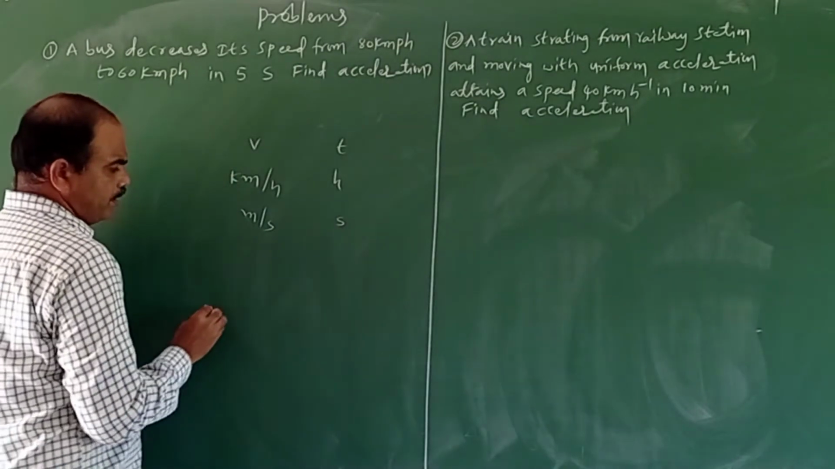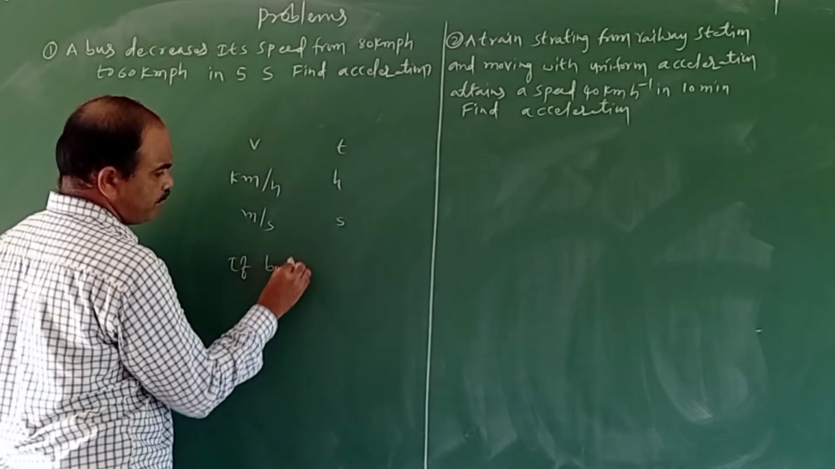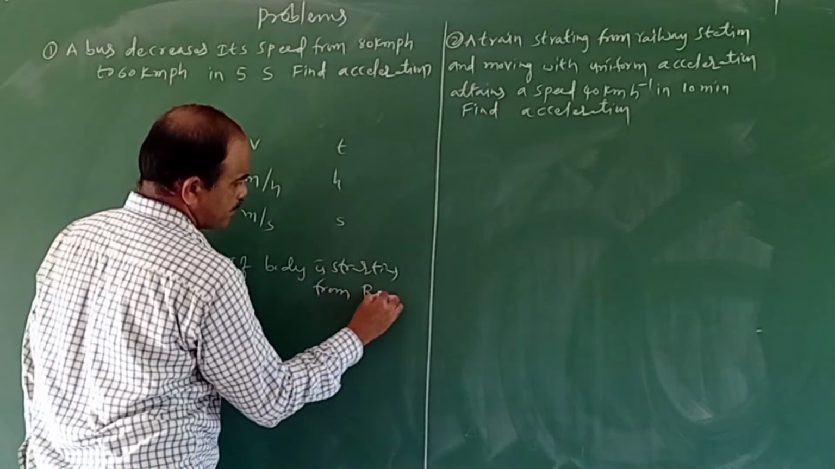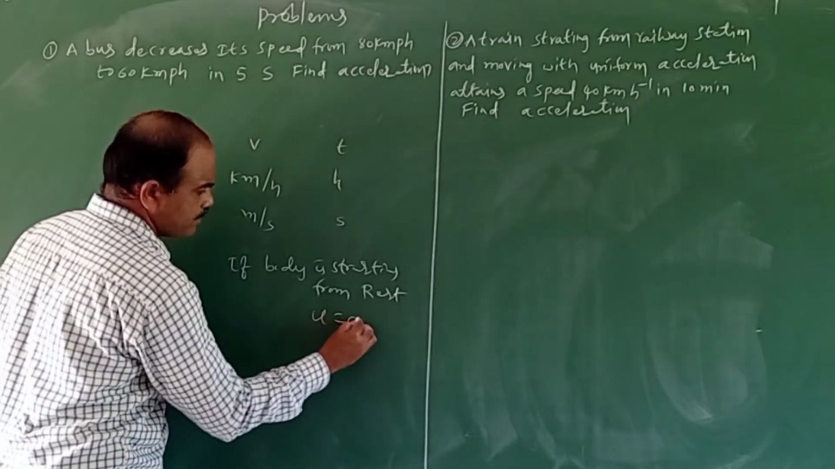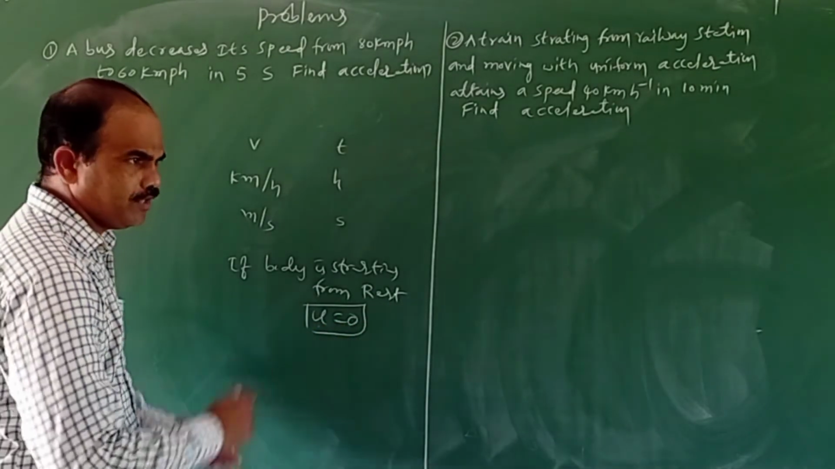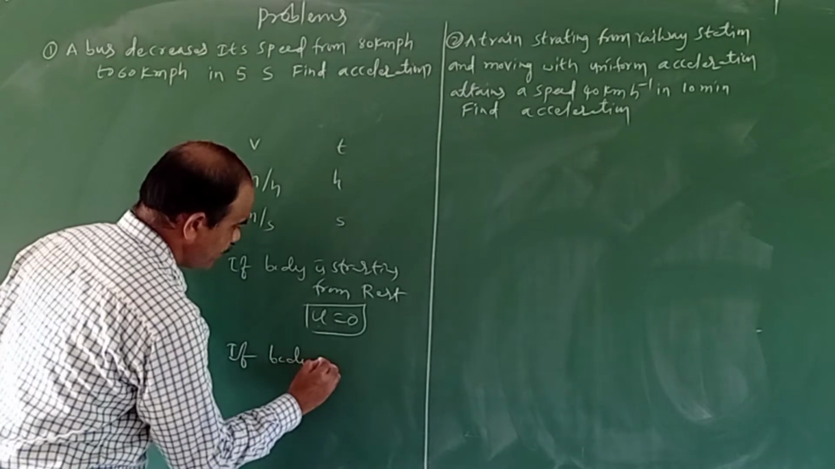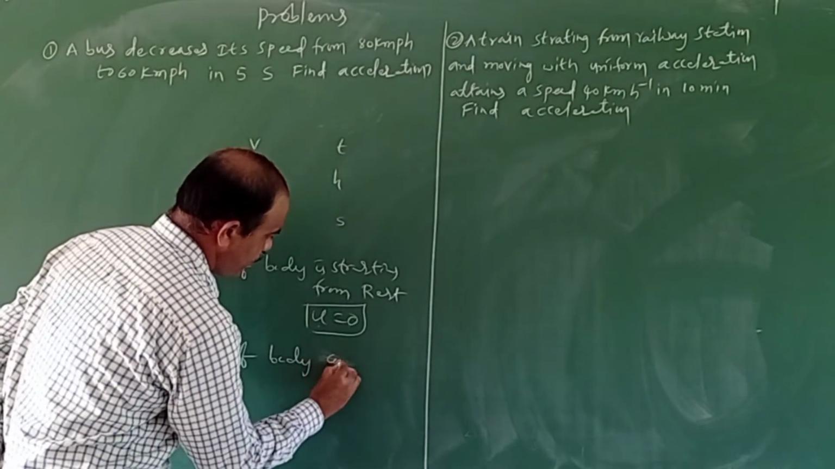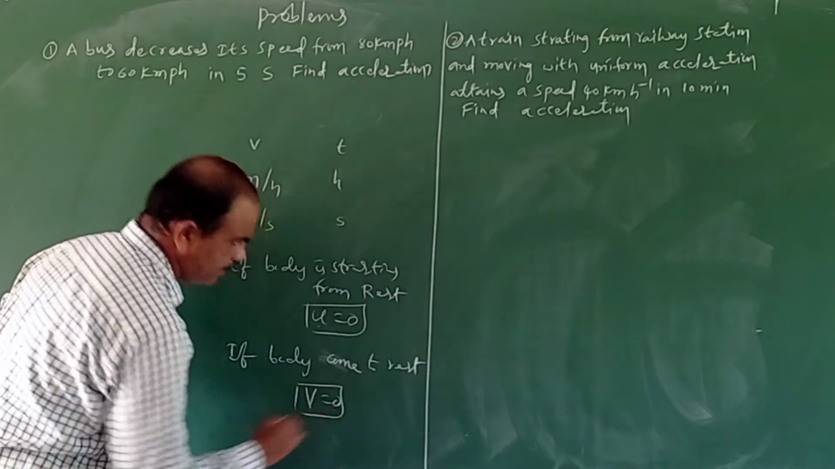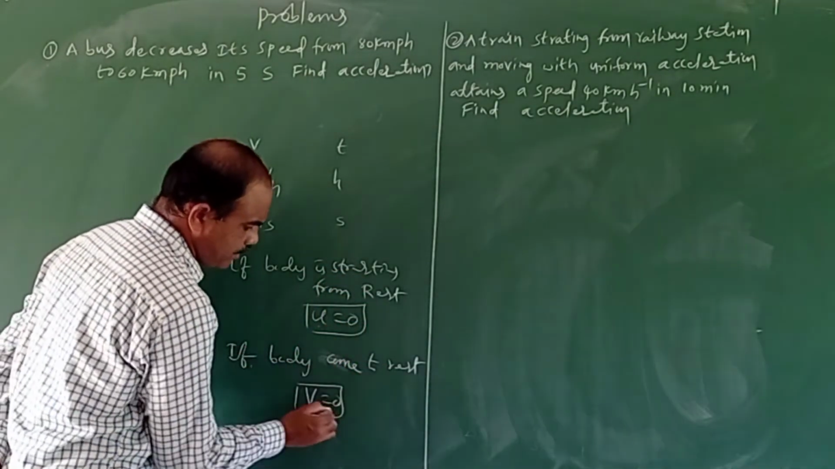And the next thing you have to remember: if the body is starting from rest, the initial velocity u is 0. After traveling some distance, if the body comes to rest, the final velocity is 0. If the body starts from rest, the initial velocity is 0. If the body comes to rest, the final velocity will be 0.